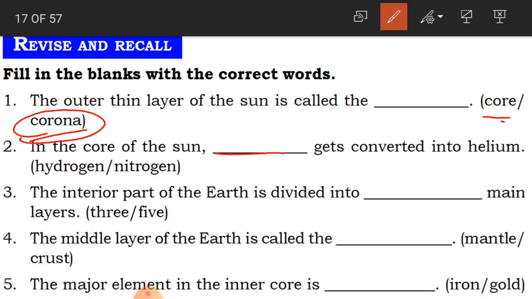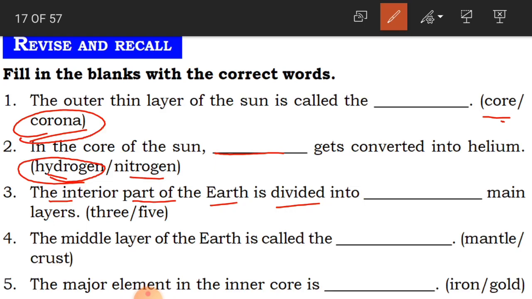So we have learnt that the gases are going to change, no? One gas is continuously changed into the other gas. So in the inner core of the sun, which gas is converted into helium? Either hydrogen or nitrogen. The answer is hydrogen. Clear, children?